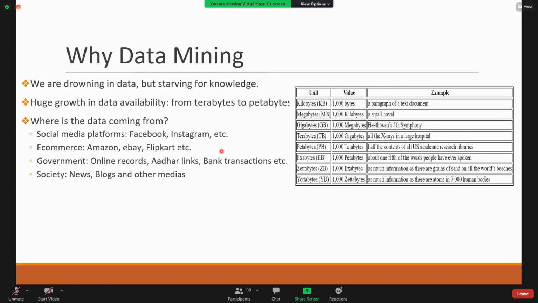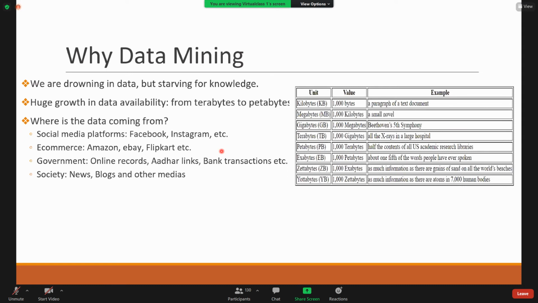Okay, so where all these data coming from? If you consider the social media platforms, Facebook, Instagram, Twitter. Every second some millions of users will be sharing their interests, their pics, videos in all these social media platforms. So all these are the data generated, right? Next, e-commerce.